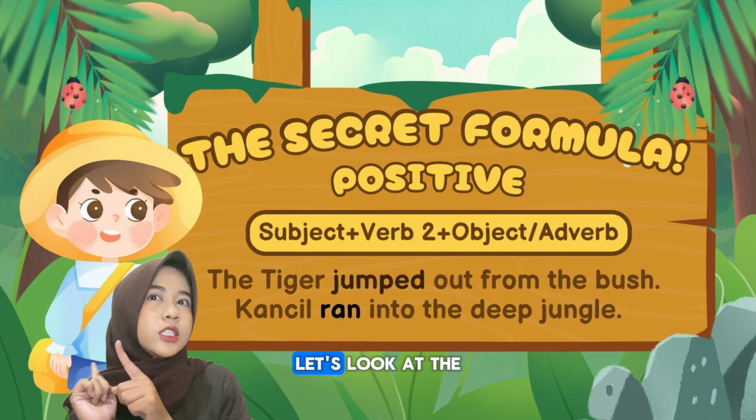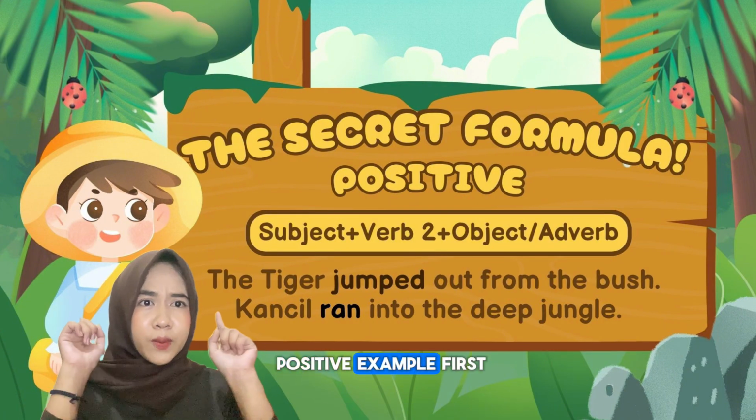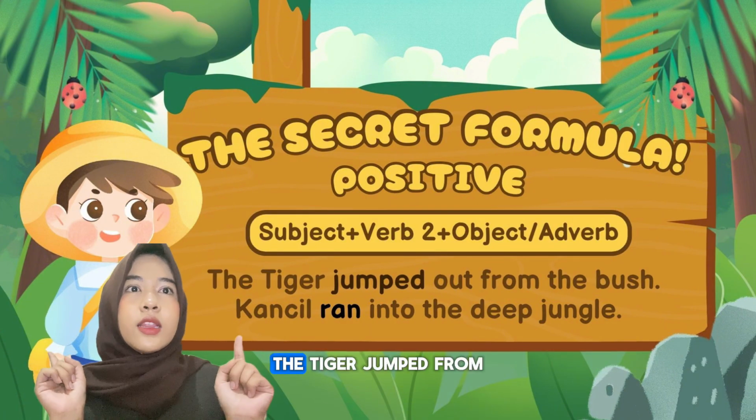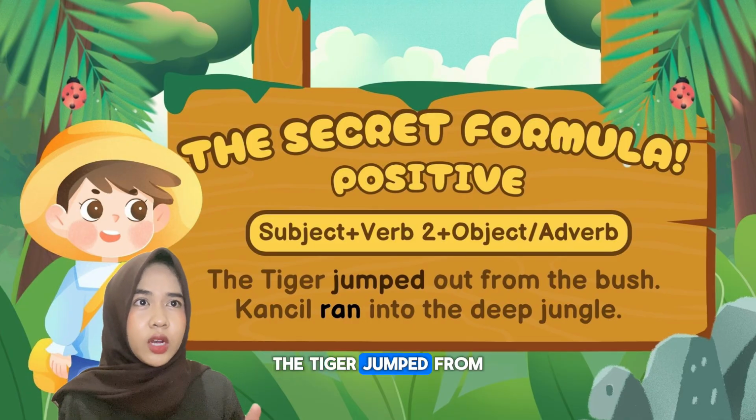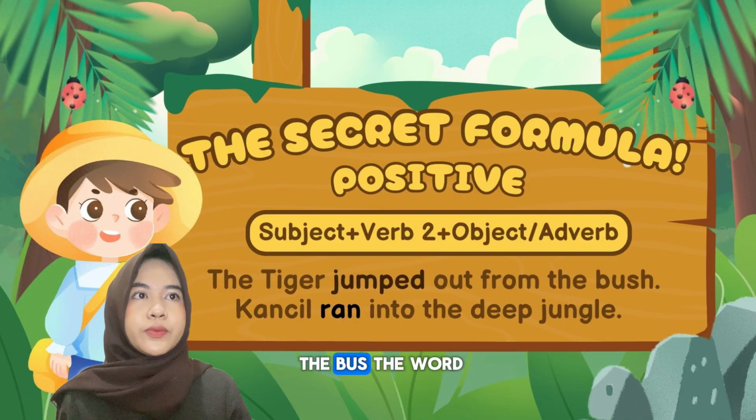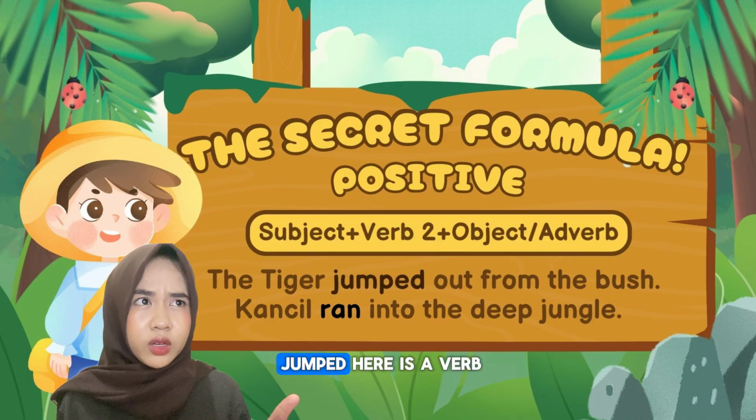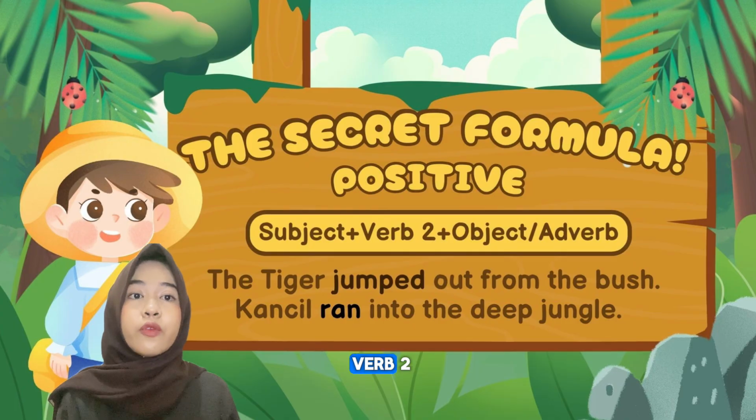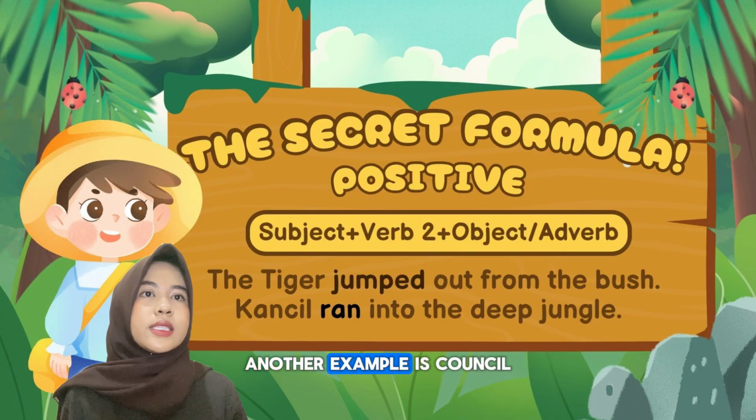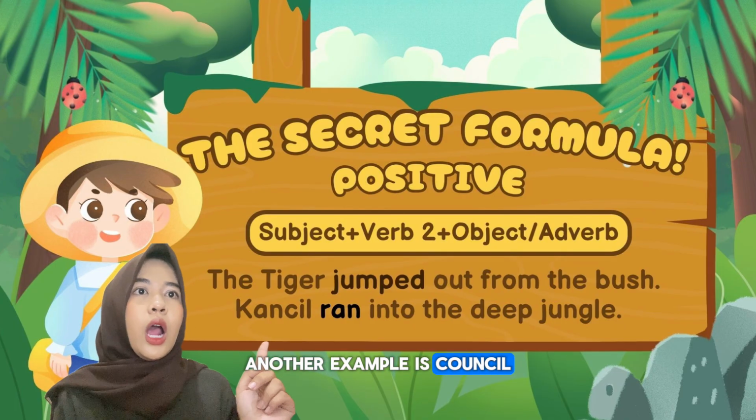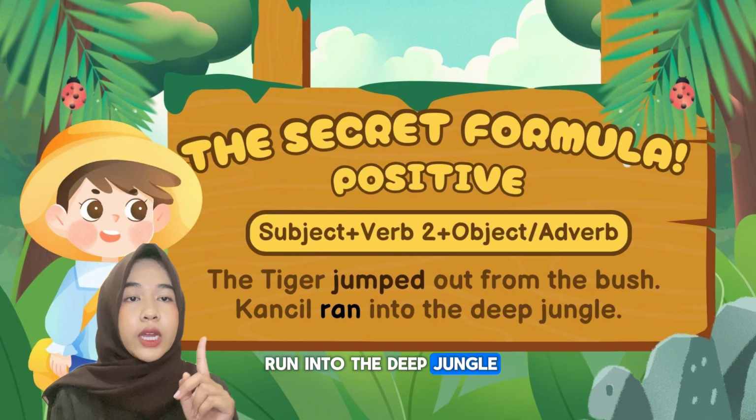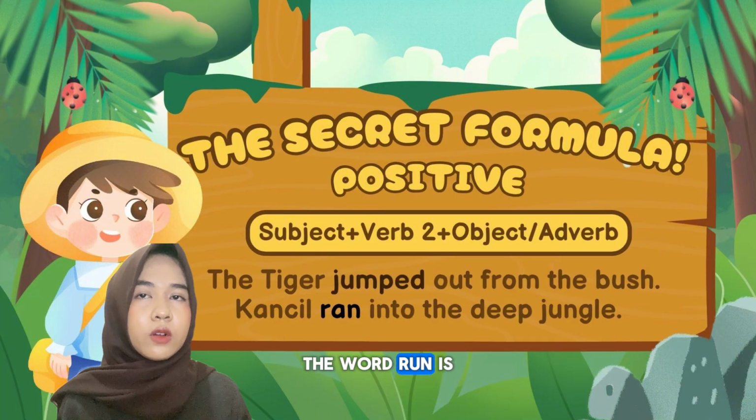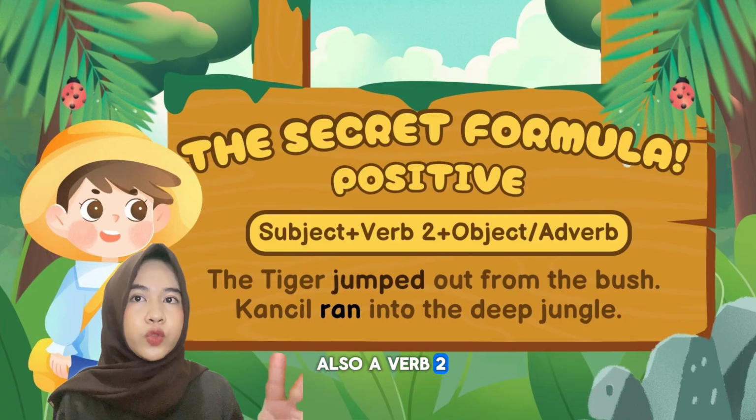Okay, let's look at the positive example first. The tiger jumped from the bus. The word jumped here is a verb, its second form or verb 2. Another example is Kancil ran into the deep jungle. The word ran is also a verb 2.